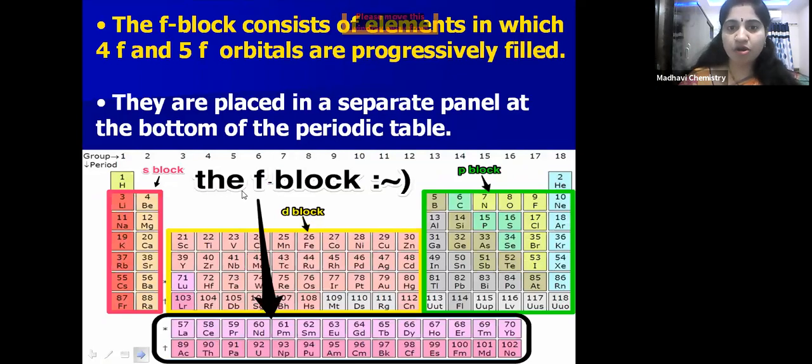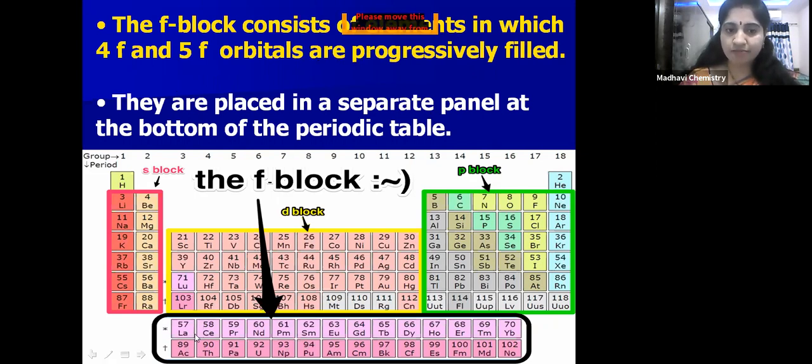Next, coming to F block. Where is this F block present, children? At the bottom of the periodic table. This is S block, this is P block, at the middle D block is present, and at the bottom F block elements are present. The F block elements consist of two series in which 4f and 5f orbitals are progressively filled.